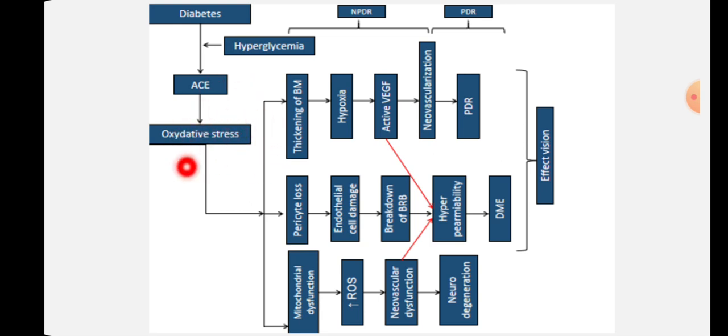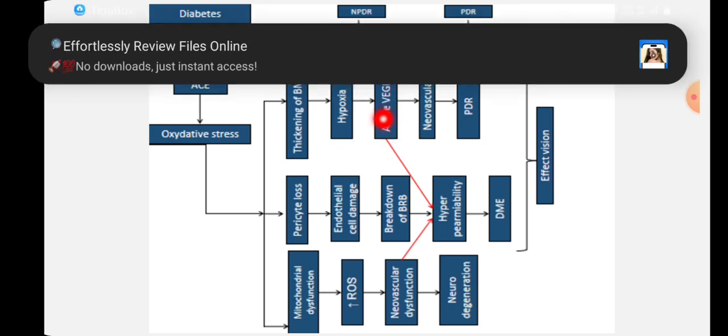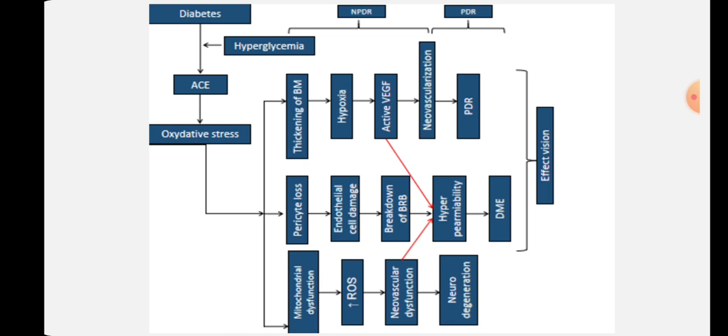So because of this oxidative stress that is leading because of this AGE accumulation, it leads to three conditions. First of all, let's come to the thickening of the basement membrane. Because of this oxidative stress, it leads to edema formation, and that leads to thickening of the basement membrane. If the basement membrane is getting thickened, it will lead to hypoxic condition to the retina, and it leads to activation of vascular endothelial growth factor. Okay, so once this vascular endothelial growth factor happens, then it will lead to neovascularization, and ultimately it will lead to PDR, that is proliferative diabetic retinopathy.